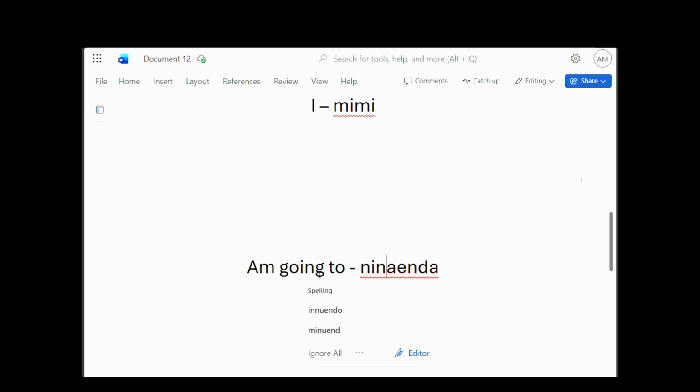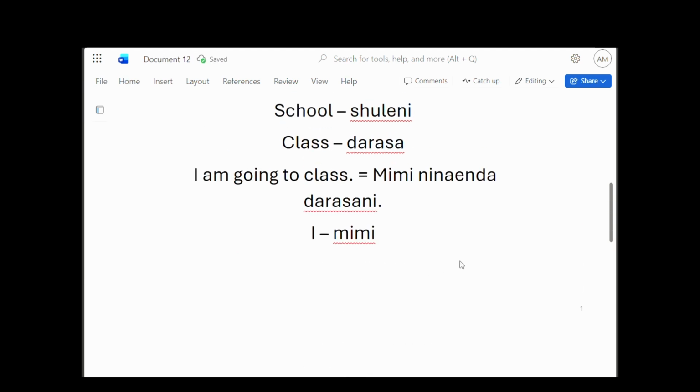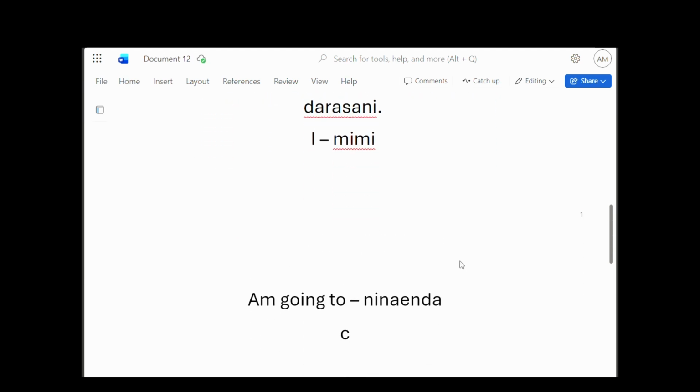So it indicates one person. So we say ninaenda. Naenda is going to. Okay, so let's look at the last word, which was class. Class, we changed it to darasa, but remember we add ni to indicate we're going somewhere inside. Inside the class.